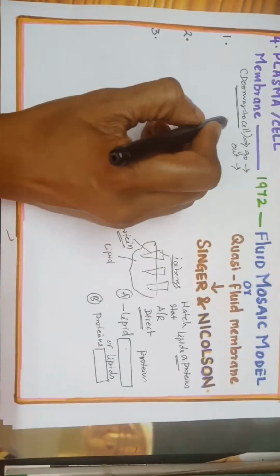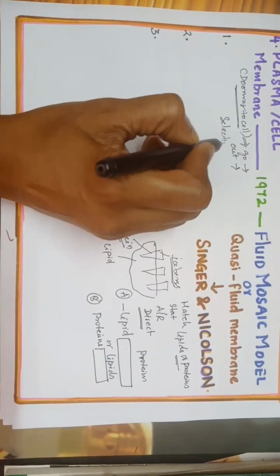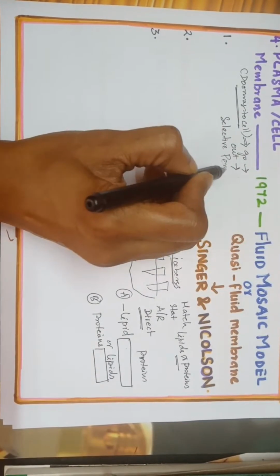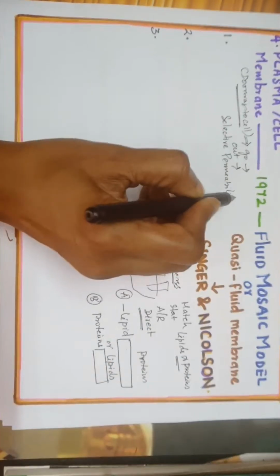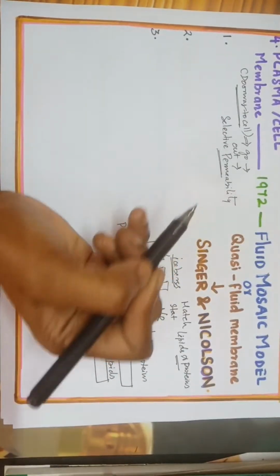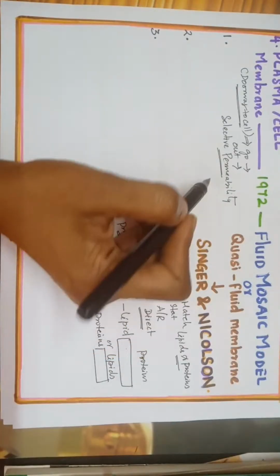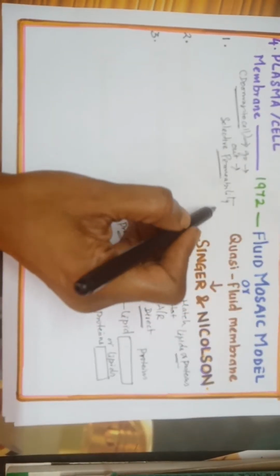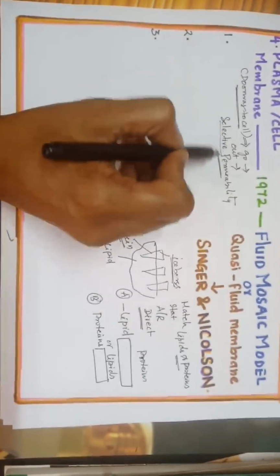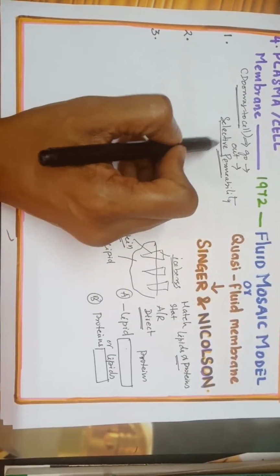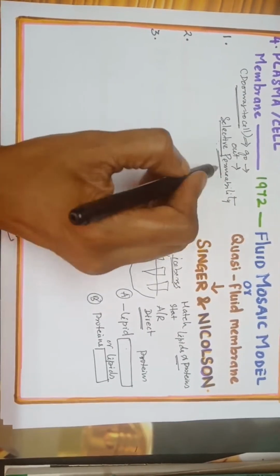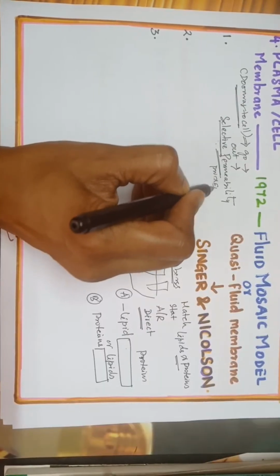So you call that characteristic as what? Selective permeability. It is like you are inside the class and you are asking, whom will you ask the permission? Your ma'am. So ma'am has to decide who has to come in and who has to go out. So selective permeability.